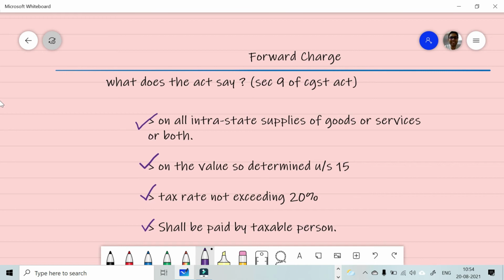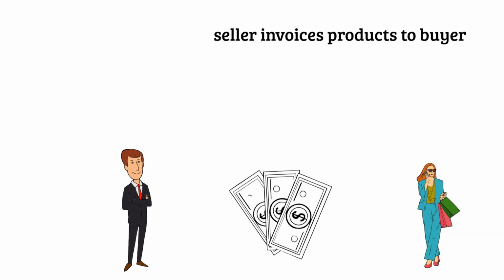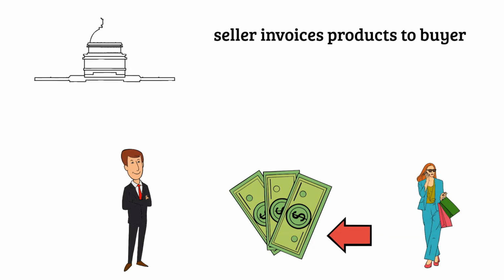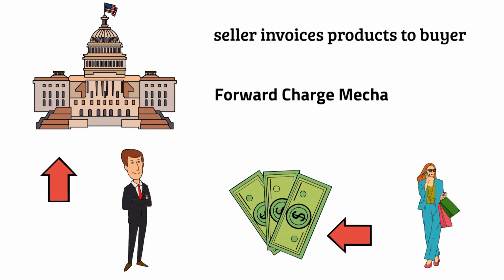In short, when we see the forward charge mechanism, the seller has to pay the tax to the government that he receives from the receiver of goods or services. Overall, if we try to make a summary out of it, if there is a seller who sells product or services to the buyer and there is no relationship between them, then price is the sole consideration that he receives. He has to pay that to the government. This is called forward charge mechanism.